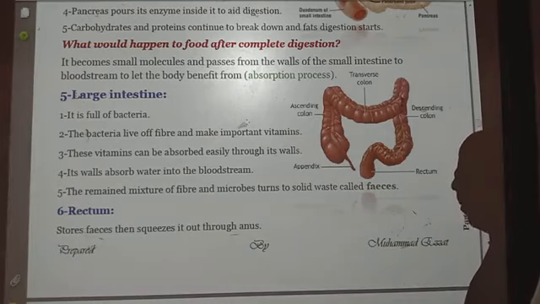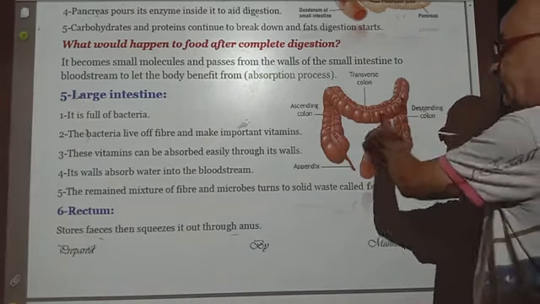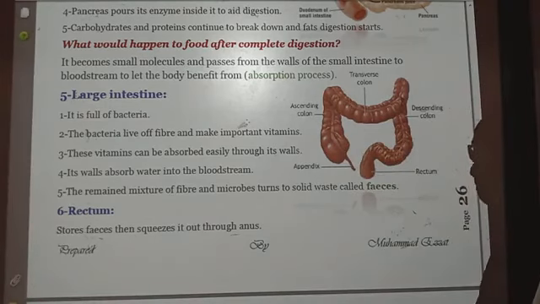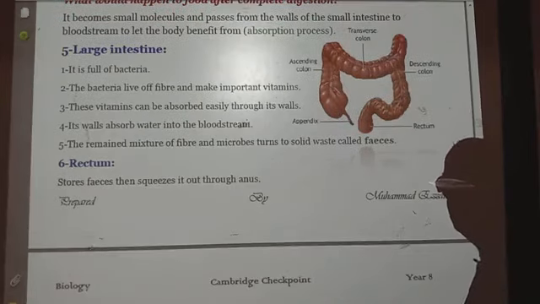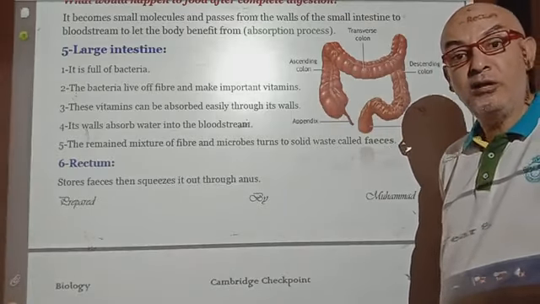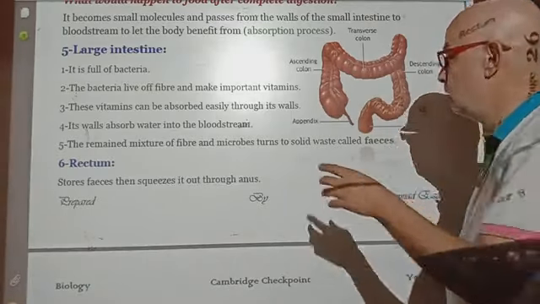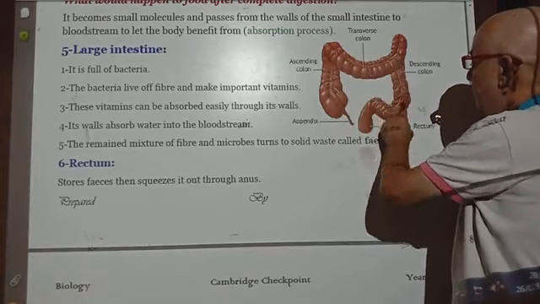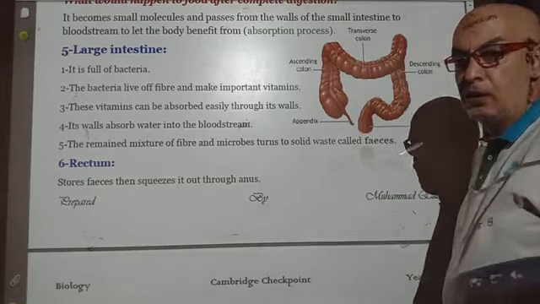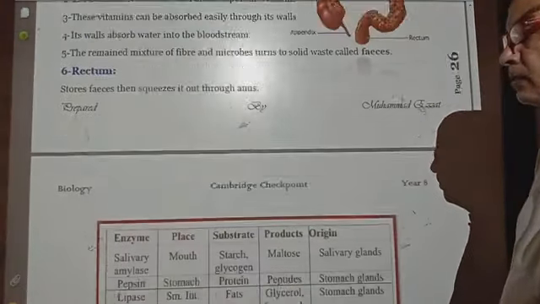These vitamins are absorbed from the walls of the large intestine into the bloodstream to let the body benefit from them. You know that the vitamins protect the body from different diseases. Finally, the remains of the food which are not digested change into solid waste. This solid waste is collected here in the rectum, and is eliminated from the anus as solid waste.